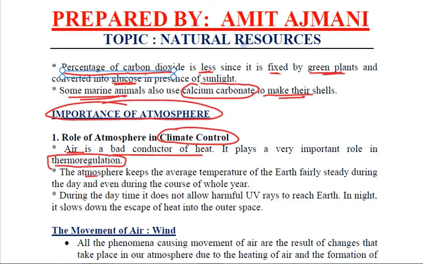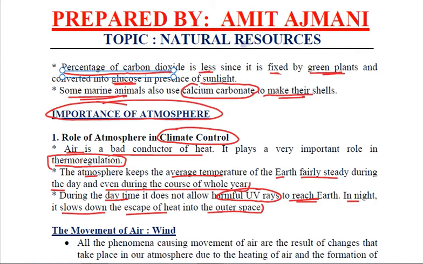Our atmosphere keeps the average temperature of the earth fairly steady during the day and even during the course of the whole year. During the daytime, it prevents the harmful ultraviolet rays from reaching the earth, and at night time, it slows down the escape of heat into the outer space.